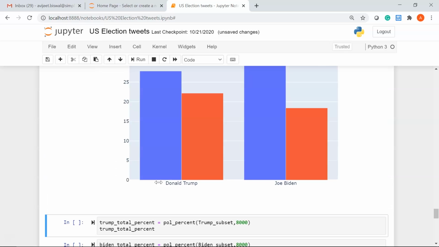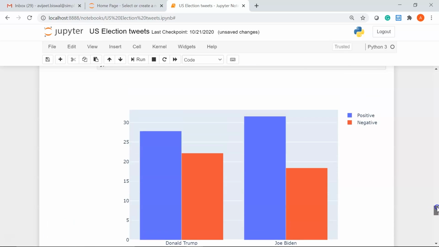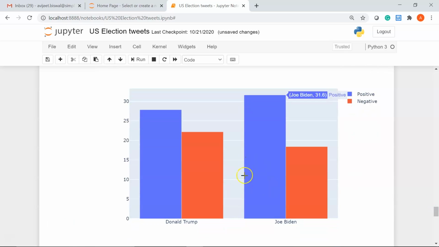Let me hit Shift Enter. You can see we have a really good bar graph now. If I hover the mouse cursor, you can see Donald Trump had 27.825% of positive tweets and 22.17% negative. Similarly, Joe Biden had 31.6% positive tweets and 18.4% negative tweets.